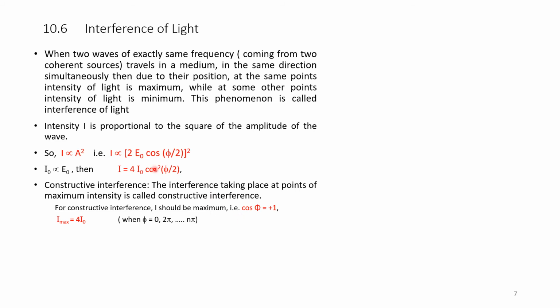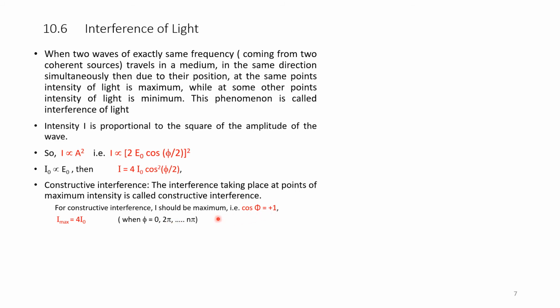Cos becomes 1 when phi is equal to 0, and we know from trigonometry that when phi is equal to 360 degrees, cos is also equal to 1.